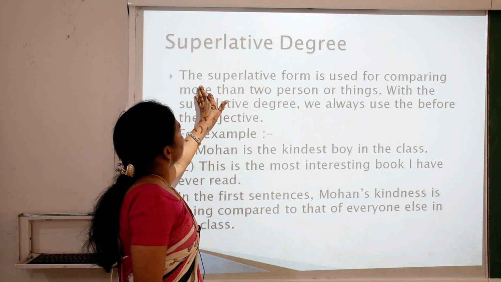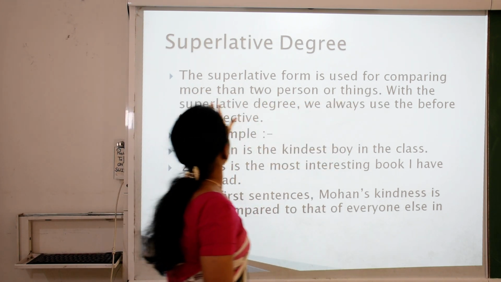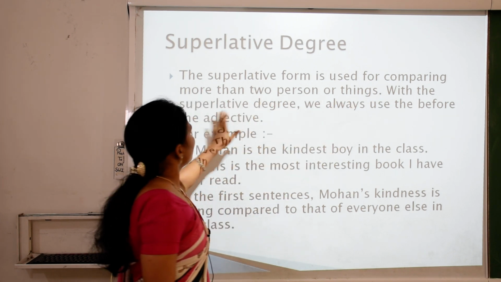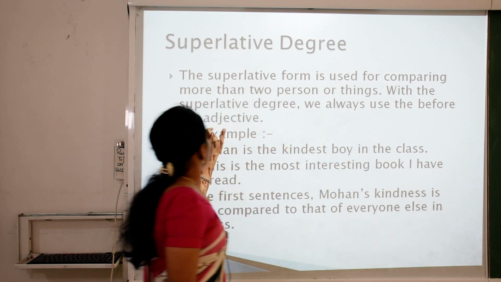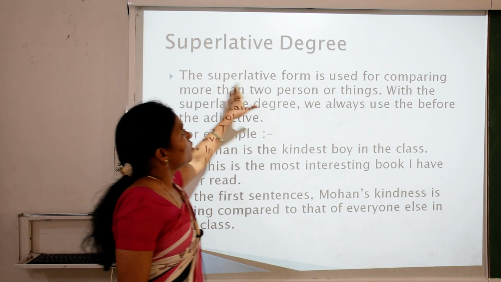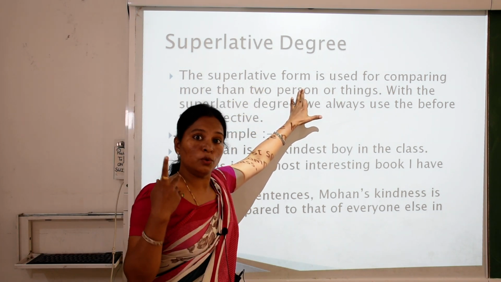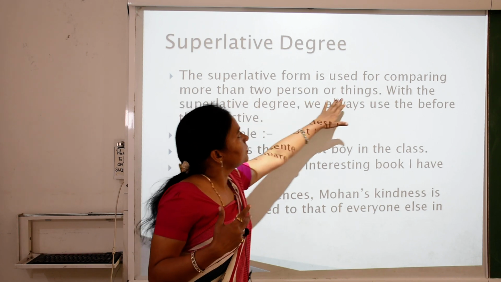Superlative degree. The superlative form is used for comparing more than two persons or things. With the superlative degree, we always use the before the adjective. What is the superlative degree, children? The superlative form is used for comparison between more than two people or more than two things.